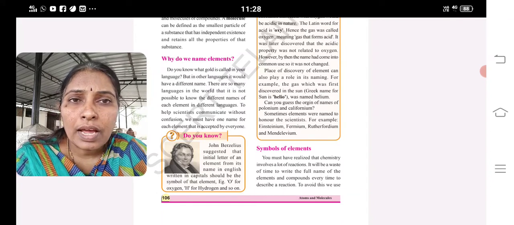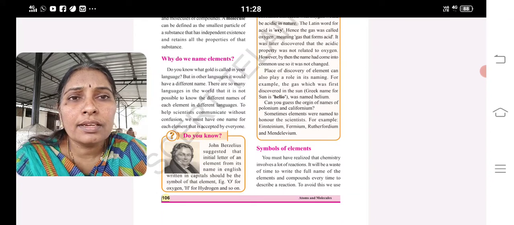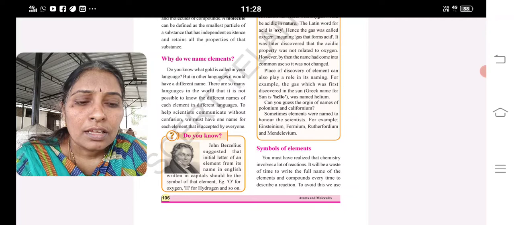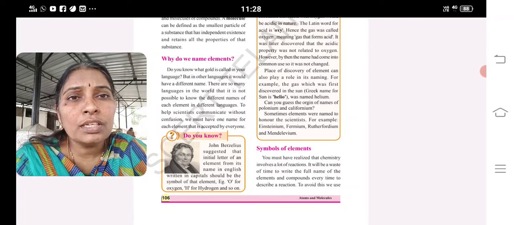So I feel that there are no doubts, I have covered the chemical equations. The 4 chemical equations are important, and in matter around us, the activity on the speed of diffusion of hydrochloric acid and ammonia is also important. If I stress on that, don't stick to those questions only.